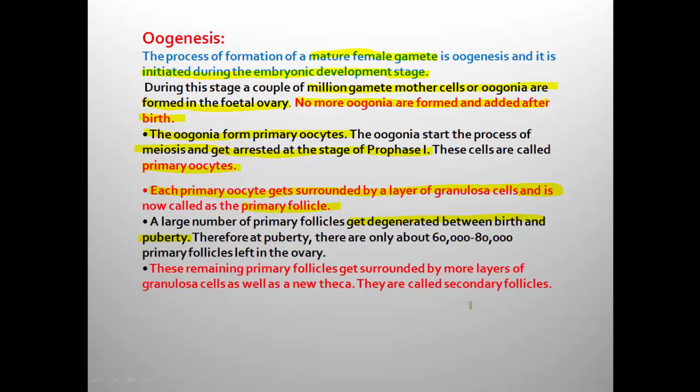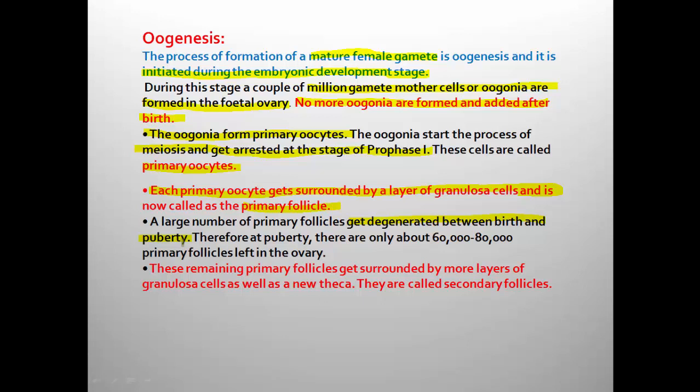This conversion occurs at the time of puberty. Remember, the primary follicles are already produced in the ovary of the female baby, and they undergo conversion when that girl reaches the stage of puberty.